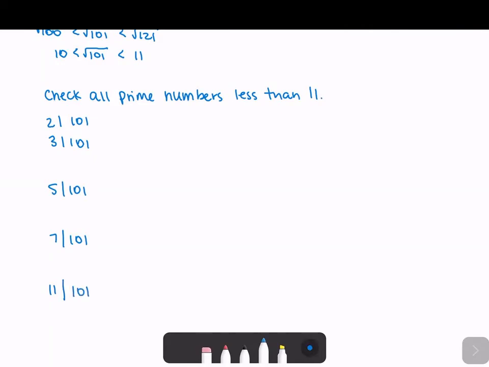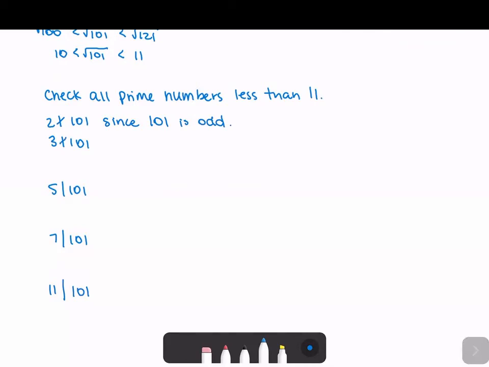Now we can use our tests for divisibility and check these. 2 does not divide 101, since 101 is odd. Even numbers are divisible by 2. Now what about 3? Remember that our test for divisibility by 3 is adding up the digits. The sum of the digits here is 1 plus 0 plus 1, which is 2.